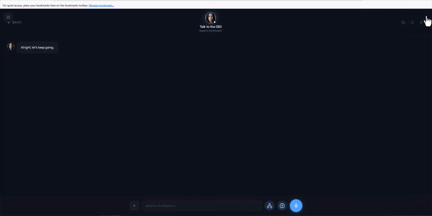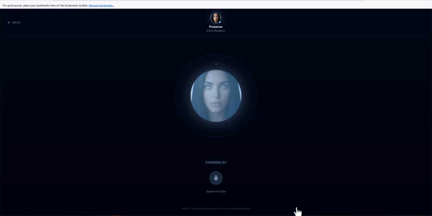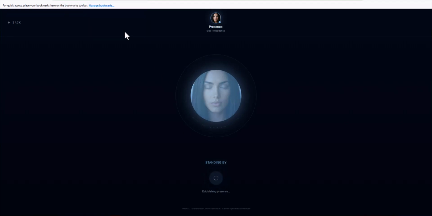Again, the idea is that you're not having an assistant, but having somebody running your organization. Here is the search, so that you can search all the conversations that you have had with the CEO. And then you have a microphone here, which is very, very cool, because there are two ways of talking with the CEO. As you can see, the CEO is Elise, and you can just click here and have a conversation with Elise.